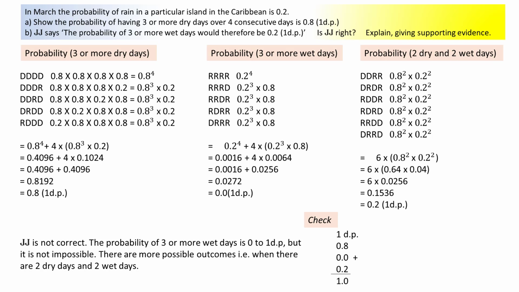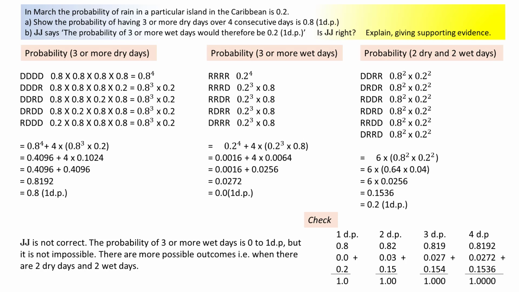It is now possible to check the calculations by adding the probabilities. Adding to either 1, 2, 3 or 4 decimal places results in 1, provided the probabilities are rounded up correctly. So we can now say with confidence that the probability of 3 or more wet days is less than 0.2, so JJ is certainly not correct.